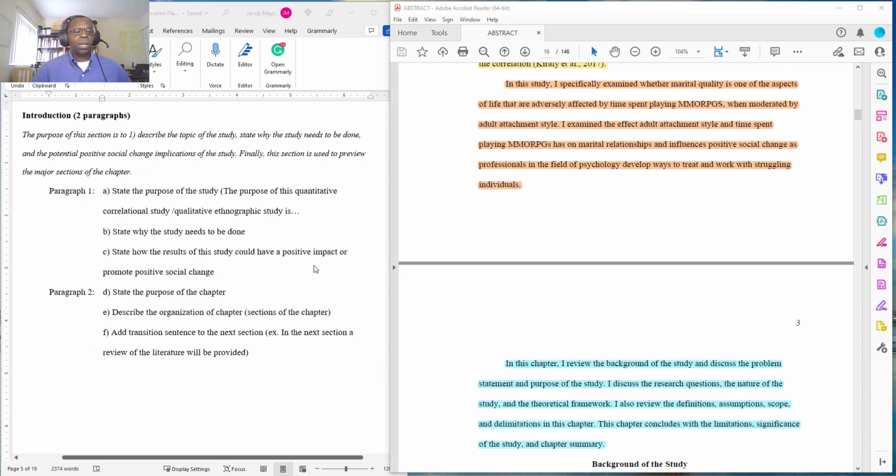All right, in paragraph 2, it says state the purpose of the chapter, describe the organization of the chapter, add a transition sentence to the next section. Okay, so those are the three things we're trying to accomplish.